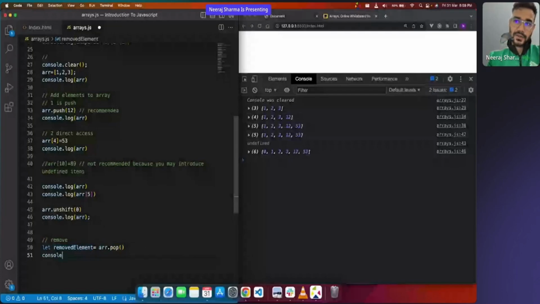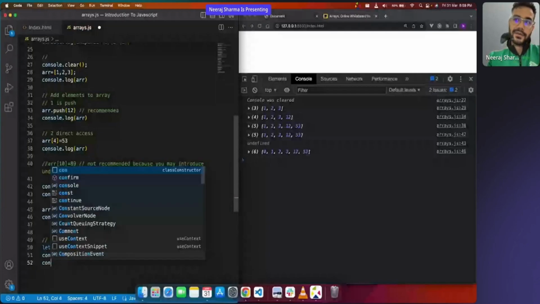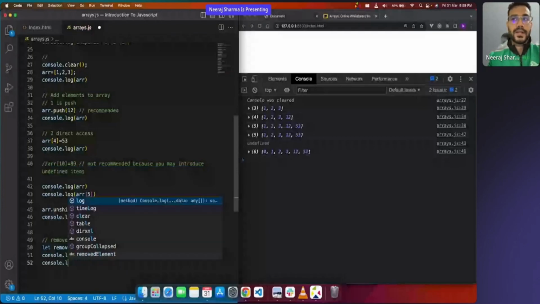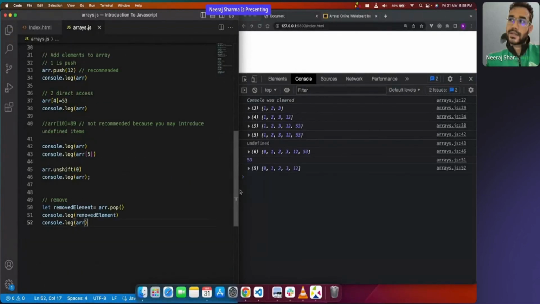Okay, so I'll say console.log what is the item which is being removed, that I can see, and after that I can also see what the array is now. Like, how does my array look now? Okay, save here. See, the last element was 53, so it removed 53, so I got removed element is 53. After that I got my array which has 0, 1, 2, 3, 12. 53 is gone. Now what if you need to remove the last element?